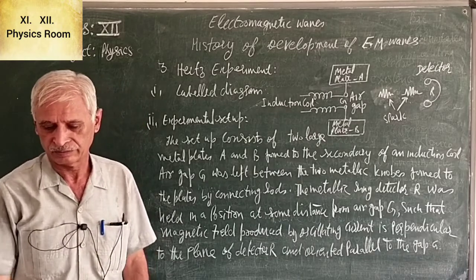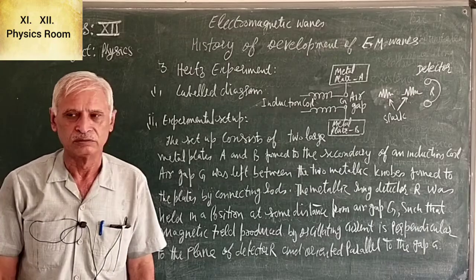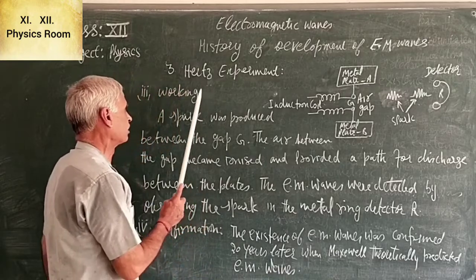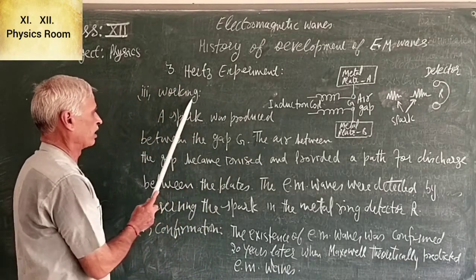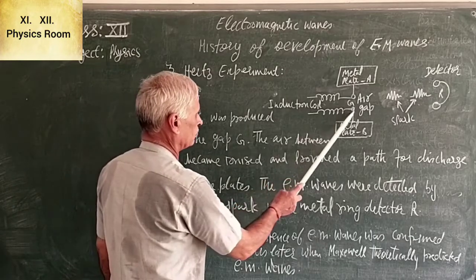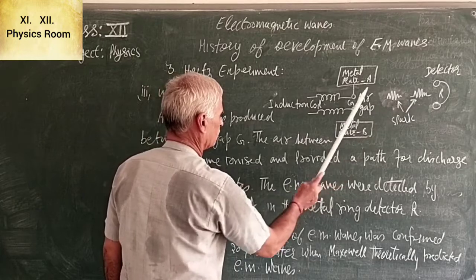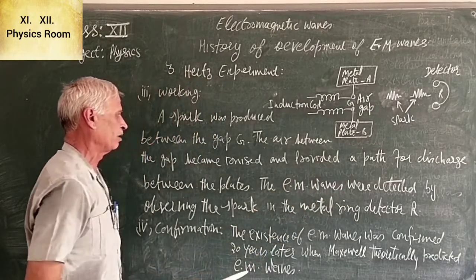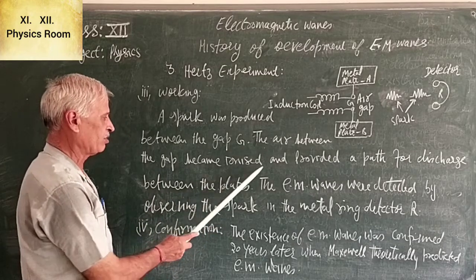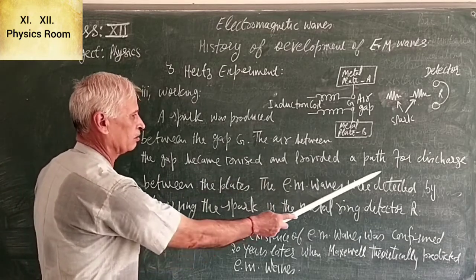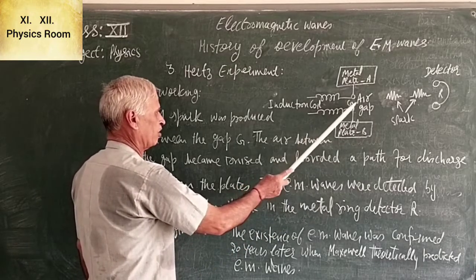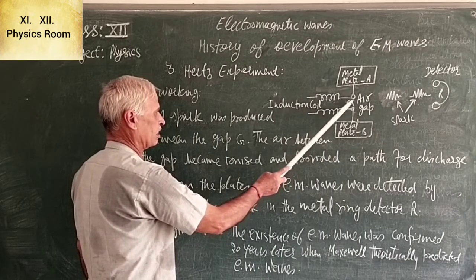Now, working. Let us look at the working of Hertz experiment. A spark was produced between the gap G. The air between the gap became ionized and provided a path for discharge between the plates.